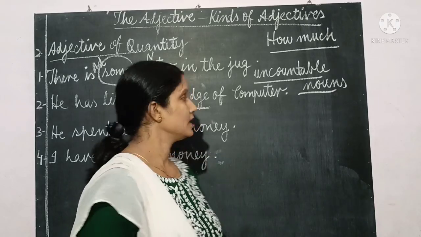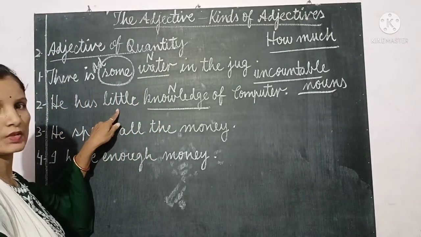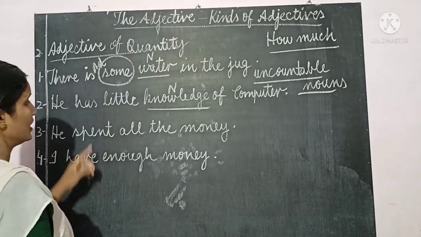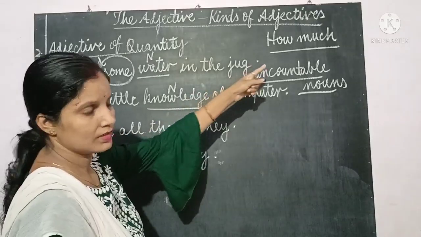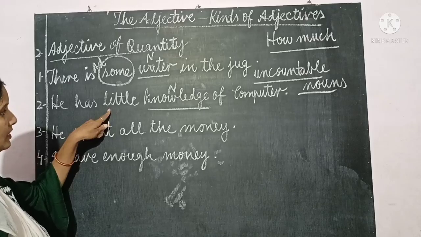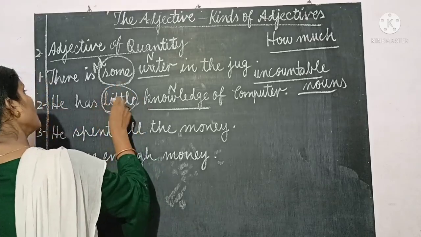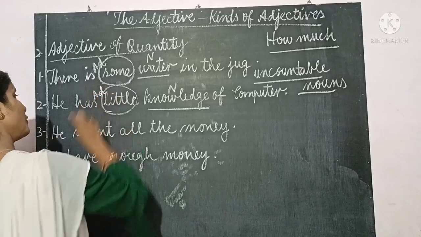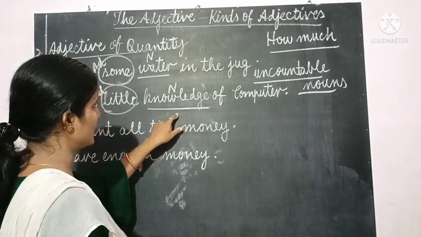It means this is uncountable. And little is used for knowledge. If we ask the question how much knowledge, the answer comes little. So this is an adjective of quantity, used for an uncountable noun, that is knowledge.